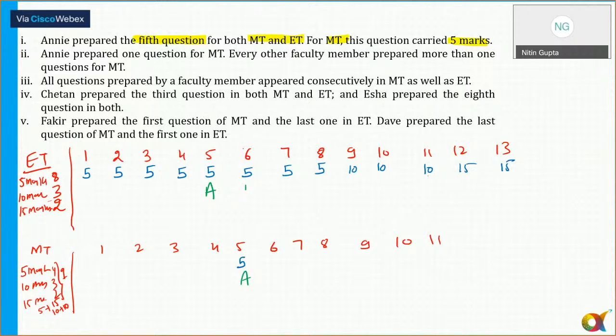Now tell me, question number 5. We know in MT there are minimum 4 questions. If question number 5 is a 5 marker, it means there are minimum 5 questions that are 5 markers. So which combination is possible? That is 5 plus 50.